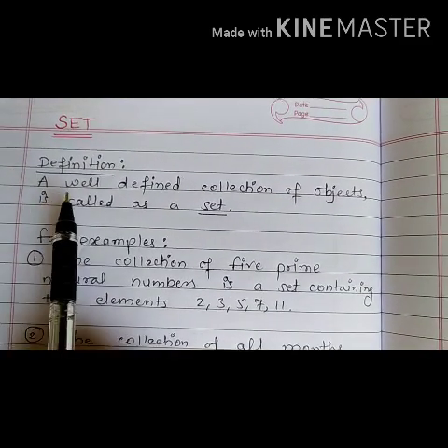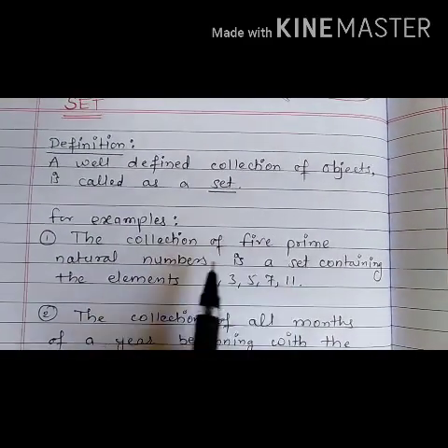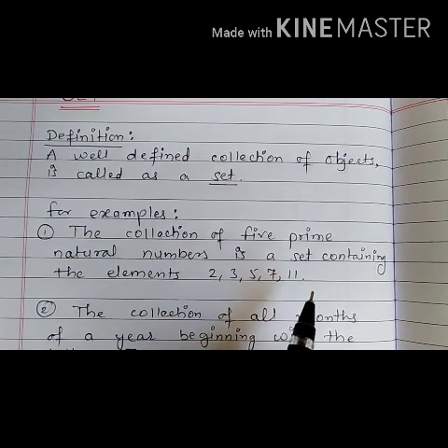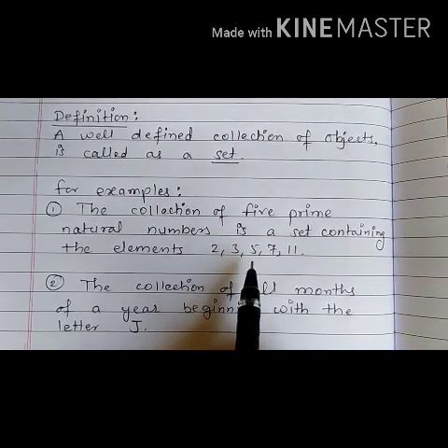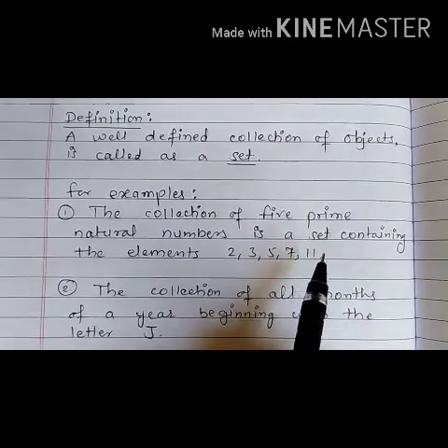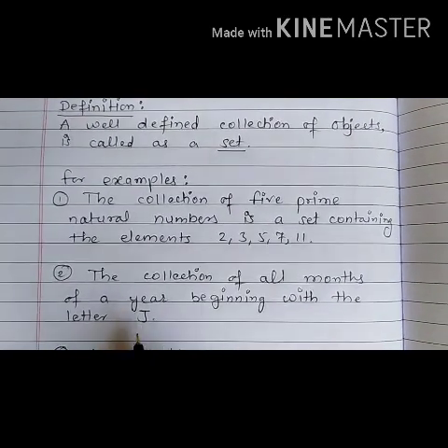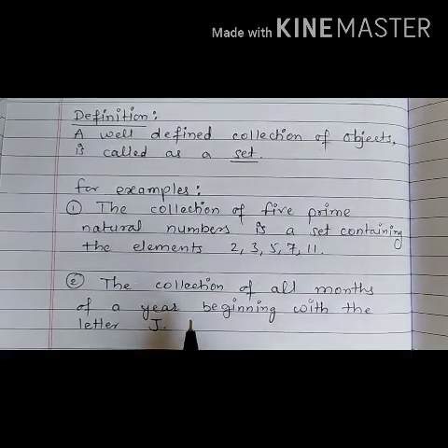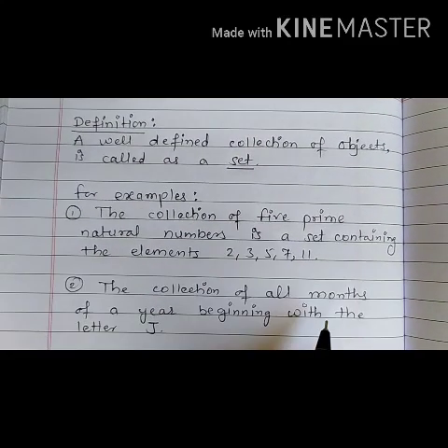So we'll see now what is meant by a well-defined collection. For example, first, the collection of 5 prime natural numbers is a set containing the elements 2, 3, 5, 7 and 11. Here we have taken particular elements, that is 2, 3, 5, 7, 11, which are natural numbers and also prime numbers. Second one, the collection of all months of a year beginning with the letter J, for example January, June, July. So we can say that it is a collection of months which begin with the letter J.